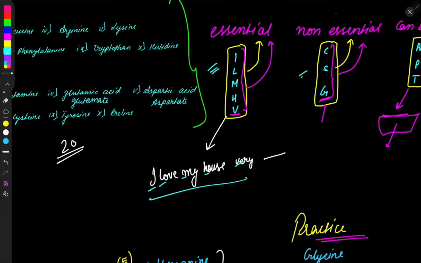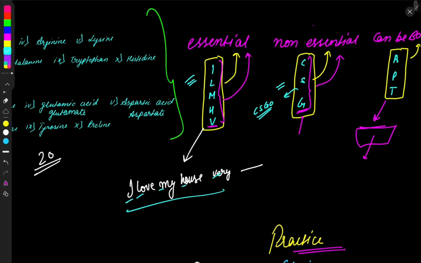Amino acids starting with these three letters are always non-essential. You can memorize this also. I have a short trick, that is CSGO. It is a popular game. Or else there are only three letters, so you can memorize it, repeat it a number of times, and you will get it in your head. That is CSG.